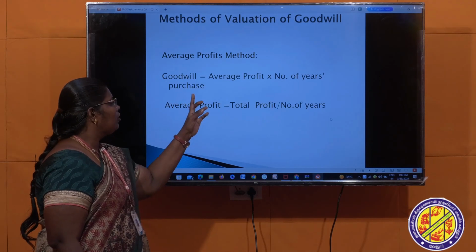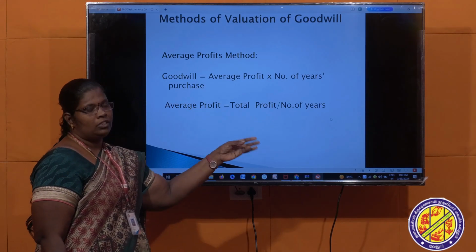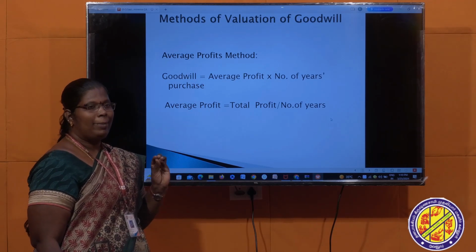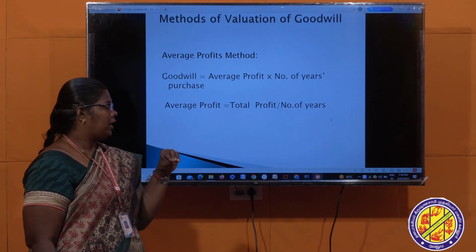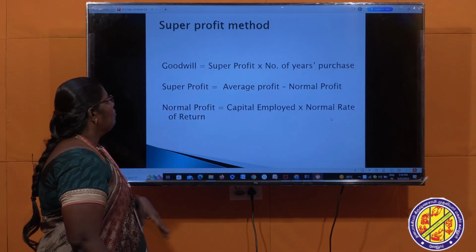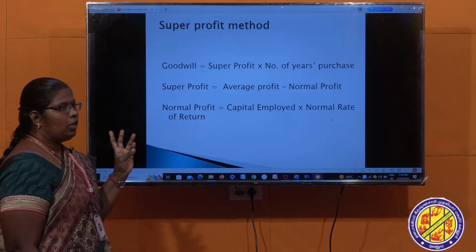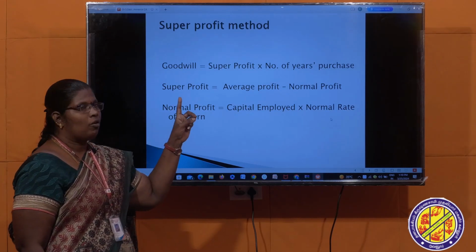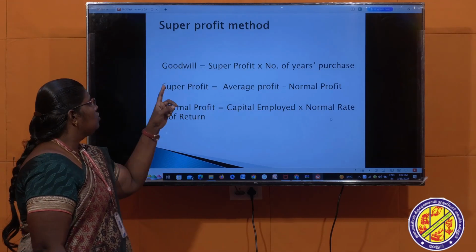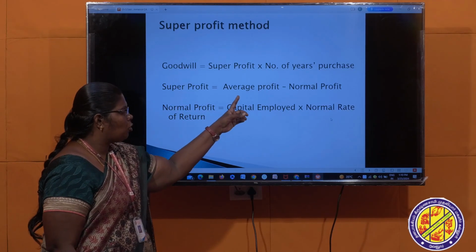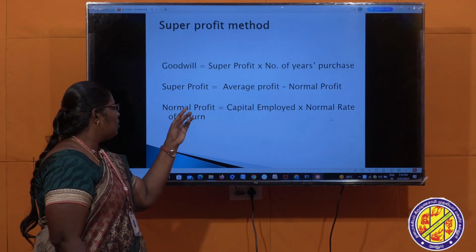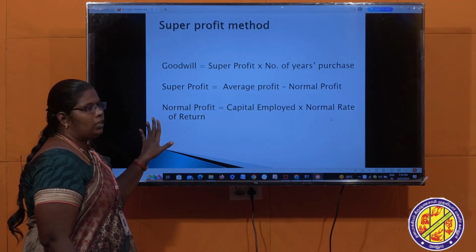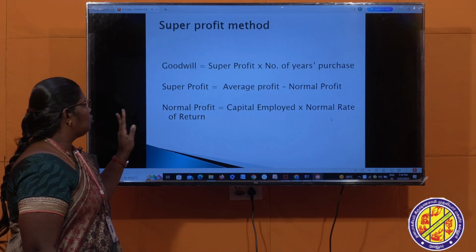So, what is average profit? Total profit divided by number of years. In this problem of admission, the goodwill value should be calculated based on the adjustment of this problem. Second one is super profit method. You have to calculate the value of goodwill is equal to super profit into number of years purchase. Super profit is equal to average profit minus normal profit. Normal profit is equal to capital employed into normal rate of return. You have to use this formula for calculation of goodwill.